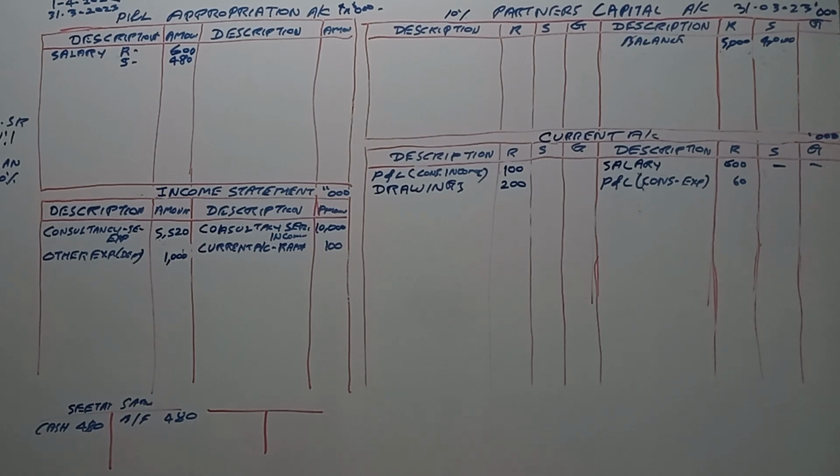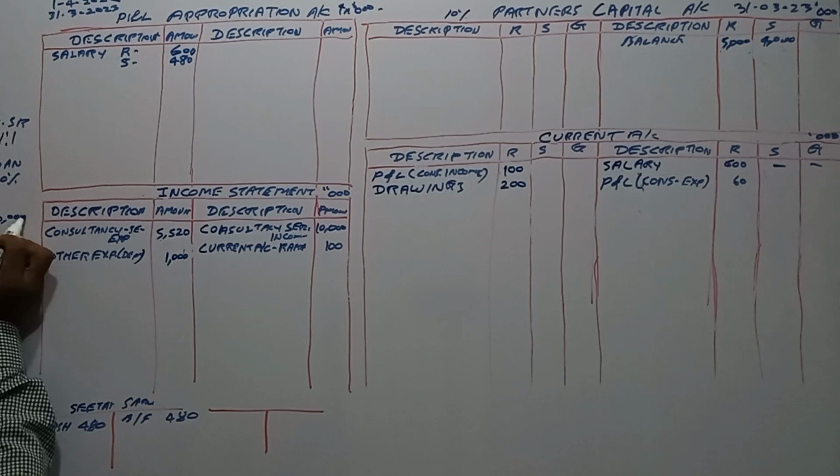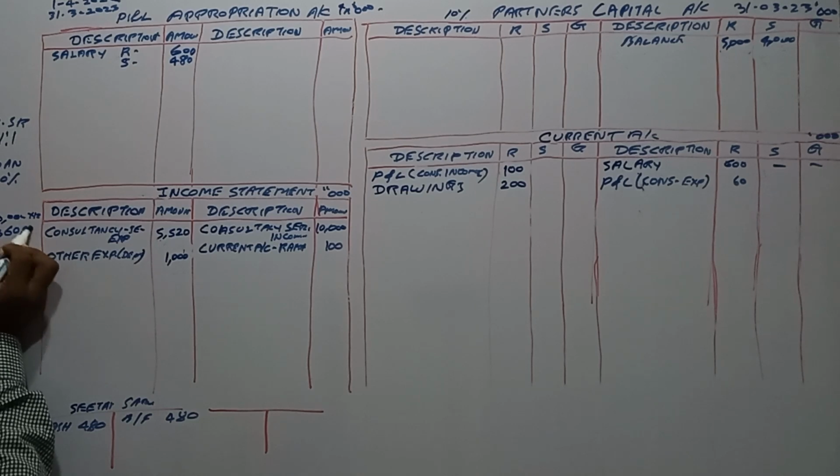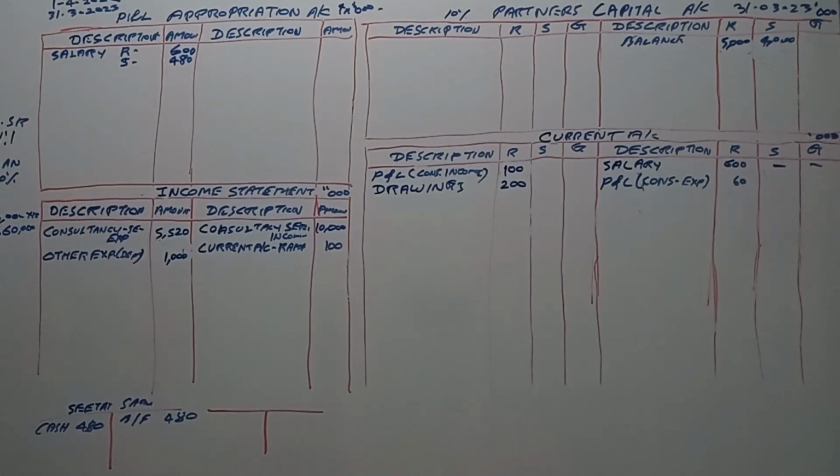Rama suggested to treat total rent payable as at 31/3/23 as an additional capital provided by him to the partnership, and Sita agreed for this, right? 30,000 into 12 months is 360,000. Rent is not accounted for, so we have to account it.